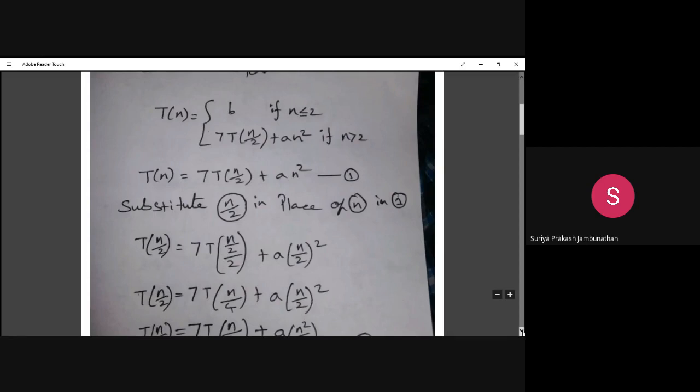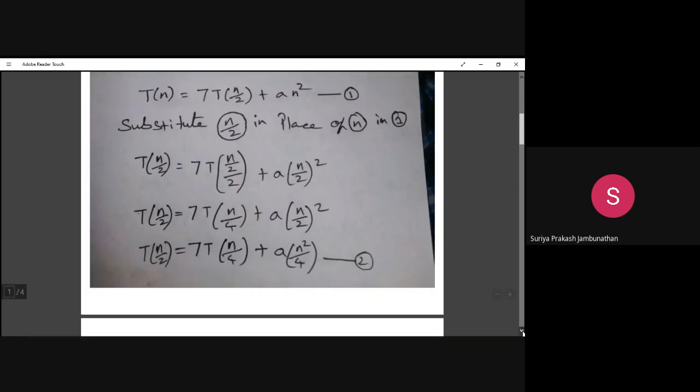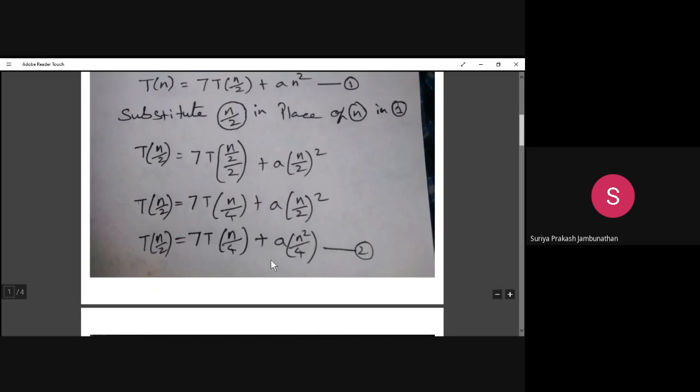We are taking n by 2, substituting it in the place of n, and simplifying the step so that we get this particular equation 2. So what is equation 2? Equation 2 is T of n divided by 2 is equal to 7T of n divided by 4 plus a into the square we are putting inside, so n square by 2 square, which is 4. So we get equation 2 by simplifying these two steps.